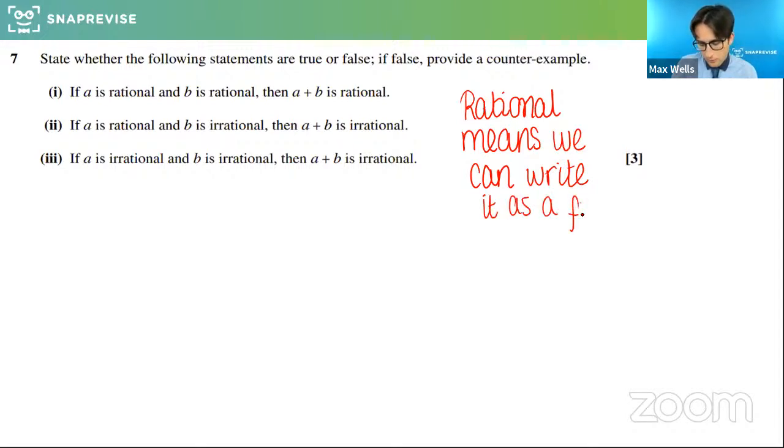Some people confuse this because they think, okay, it can't have an infinite amount of decimal places, but a third is rational, and that is 0.3 recurring. So recurring decimals do count as rational numbers.